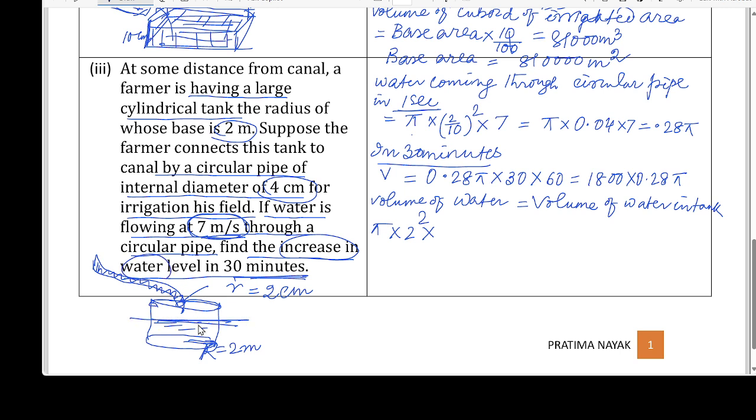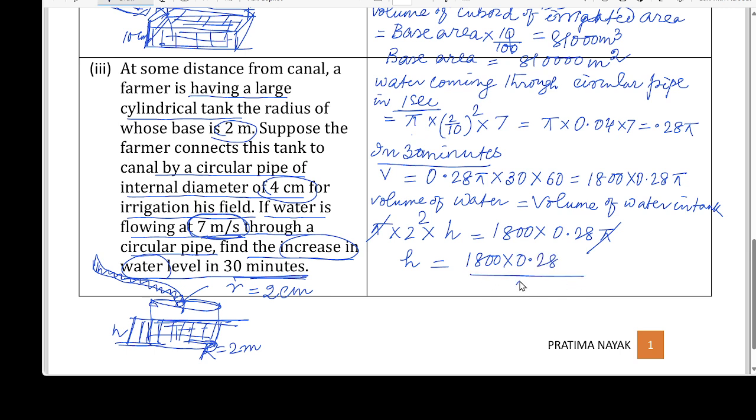That means how much water level will increase. So what will be height? We are considering the water cylinder here. So H equals to 1800 into 0.28 pi. So I can cancel pi here. So H is equal to 1800 into 0.28 whole upon 4. Cancel 4, 0.07.